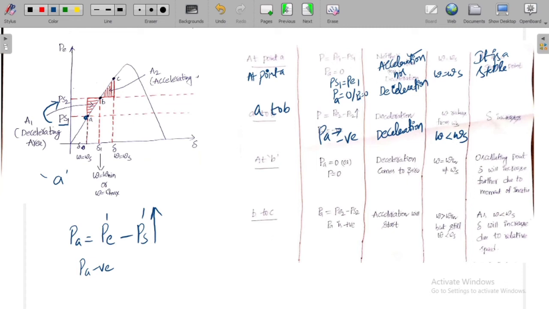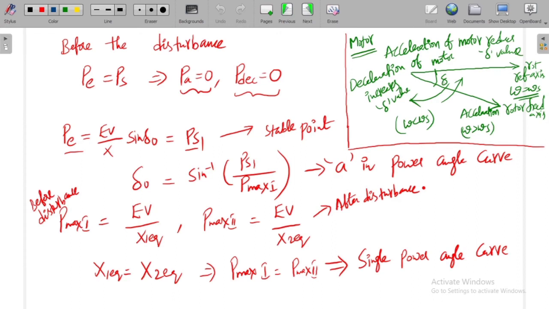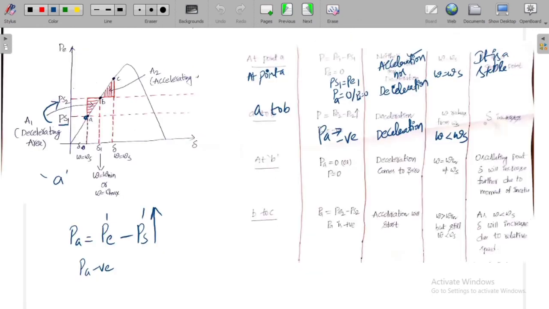When you have deceleration, delta value increases. The angular difference between the reference axis and rotor field axis increases. So that is the reason why delta increases, from delta naught to delta 1.